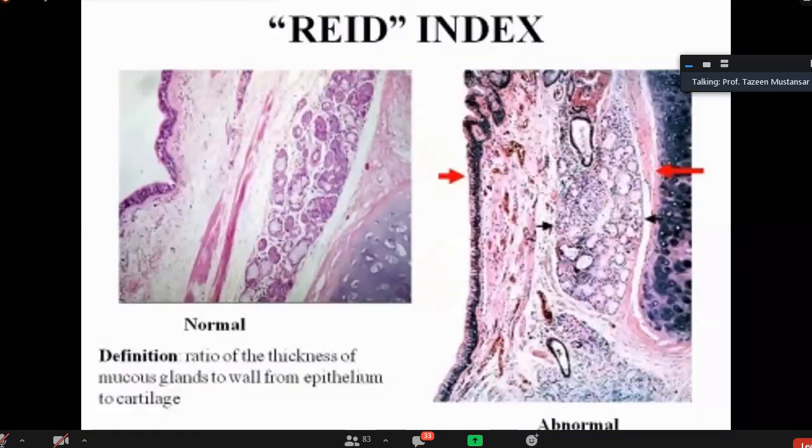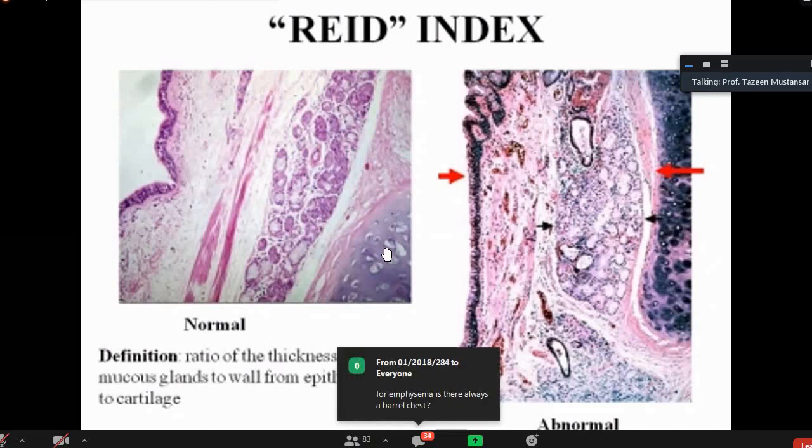Reid index. What is Reid index? It is important. Reid index is the ratio of the thickness of mucous glands to the wall, from the epithelium to the cartilage. This is the ratio. Normally it is 0.4, but in chronic bronchitis, this ratio increases. This is the Reid index.